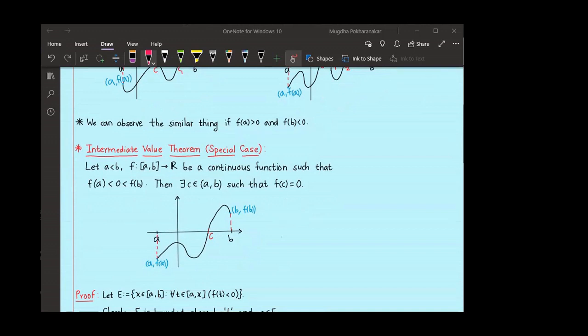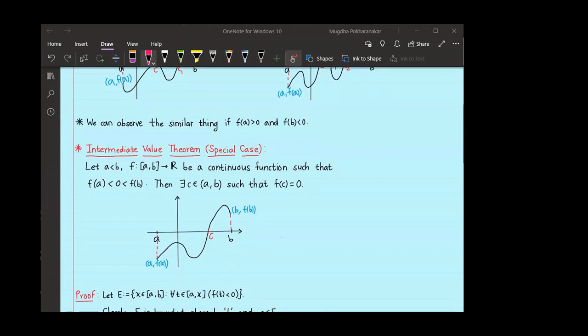I want to use the LUB axiom. So which two conditions should this E satisfy? E should be non-empty and E should be bounded above. You can easily see that E is bounded above because E is a subset of closed interval [a, b]. So if you take any element of E, it is less than or equal to b. So b is an upper bound of E, right? So E is bounded above.